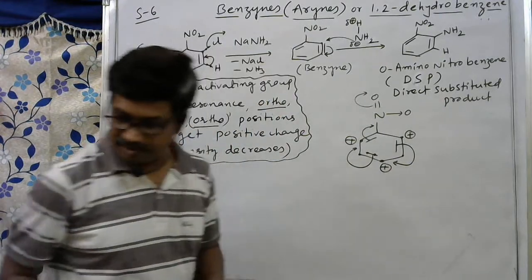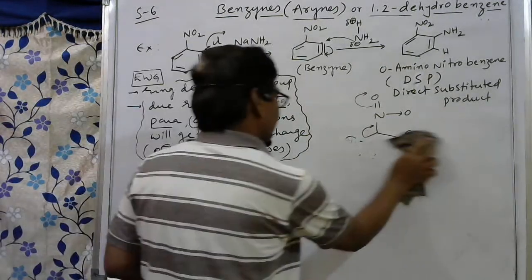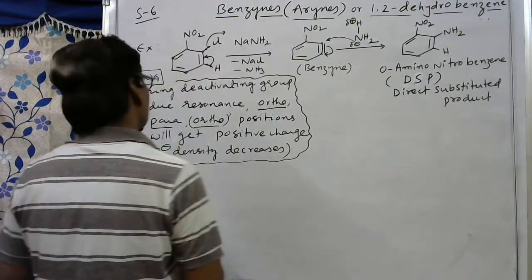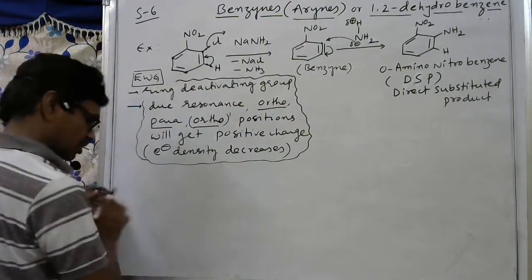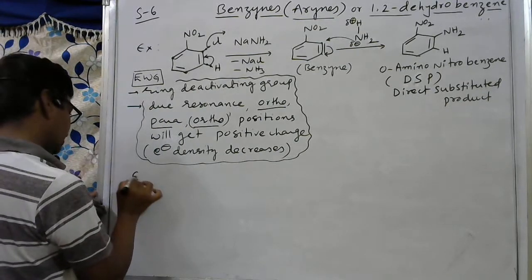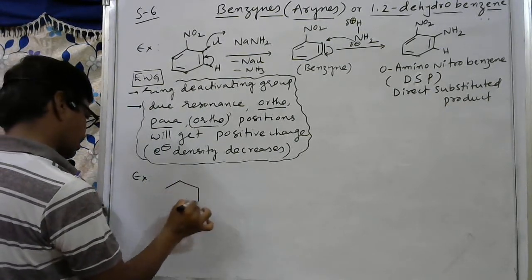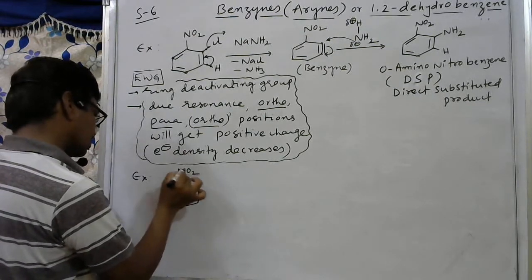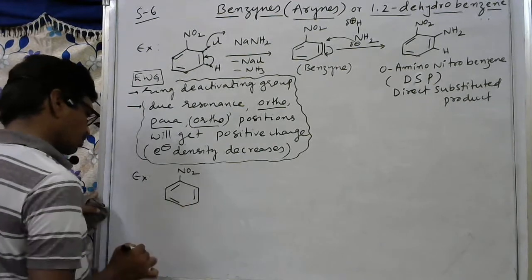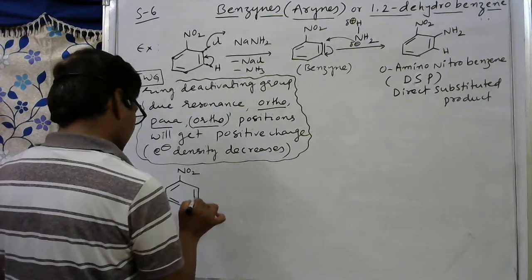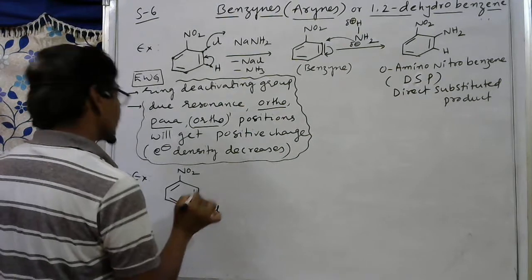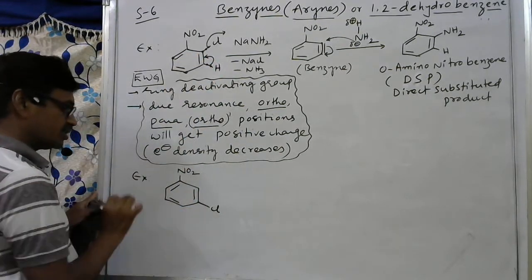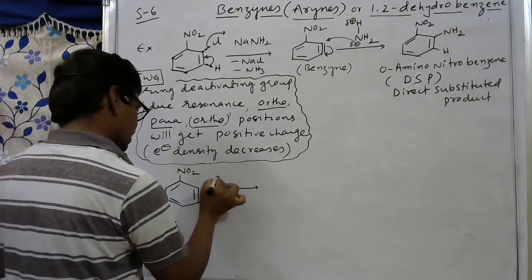So next, one more reaction I am giving, when chlorine is present at the meta position. Second example. Same thing, nitro group I am taking. Here also the nitro group is an electron withdrawing group, in the presence of chlorine at the meta position. This is meta-chloro-nitrobenzene. Now here NaNH2.